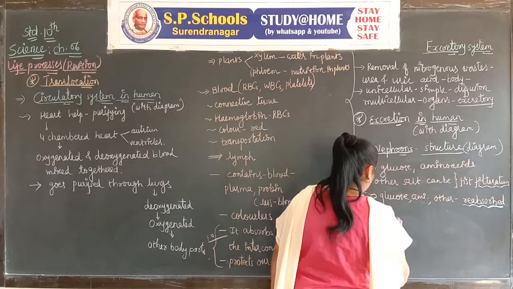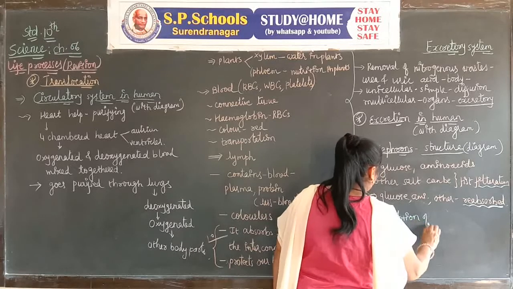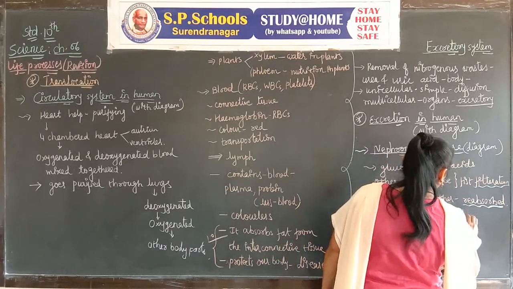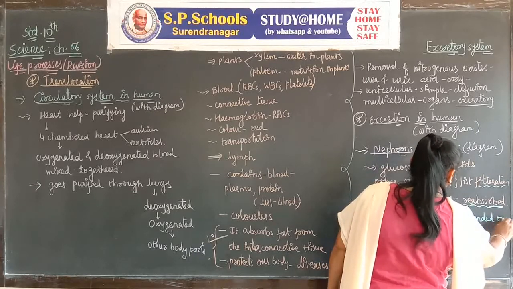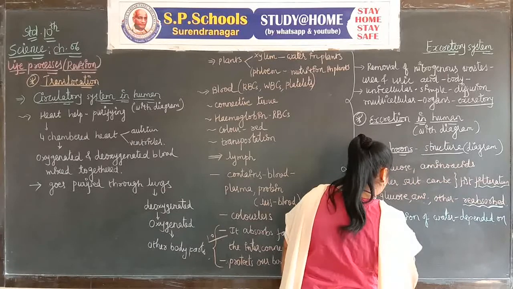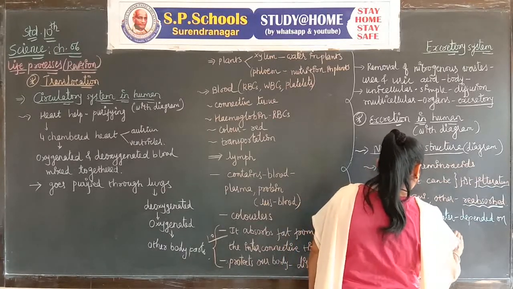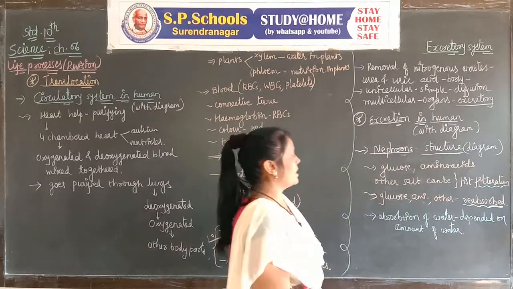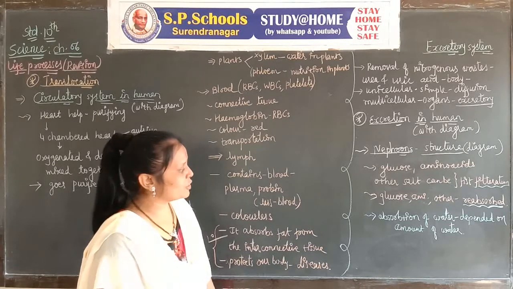The absorption of water depends on the amount of water. How much water can be absorbed? It depends on the amount of water.